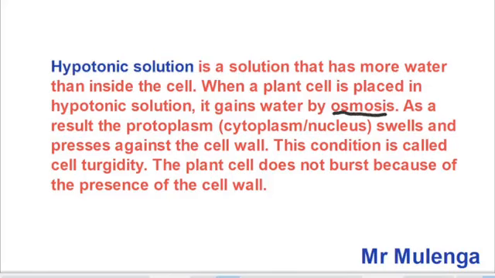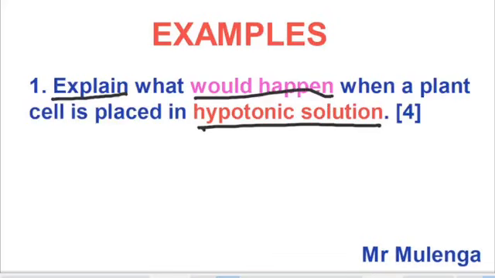It gains water by osmosis. As a result, the protoplasm swells and presses against the cell wall. This condition is called cell turgidity. So the plant cell does not burst because of the presence of the cell wall. You need to explain like this. Then you are going to score the marks that they have given you. This question was carrying how many marks? 4 marks. So that is how you are going to score the 4 marks.